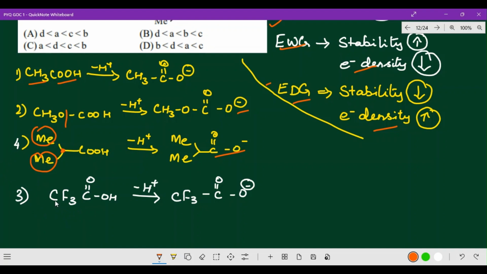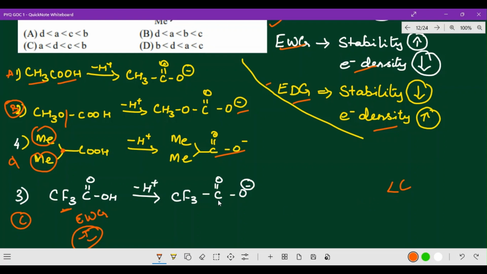Third one, it is CF3COO. So that means here CF3 is an electron withdrawing group. So with an electron withdrawing group the stability will be very high, it's a minus I effect, so the acidic strength will be very high. So which is the correct option as we are talking about? Naturally this is actually C, and this is D, and this is A, and this is B. So which is the correct option? Among them C has the highest electronegativity, that means the electron withdrawing group's acidic strength will be very high. So I just put it like this, C.